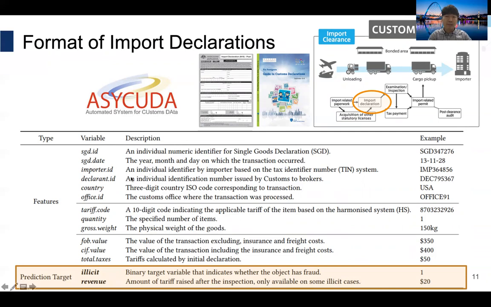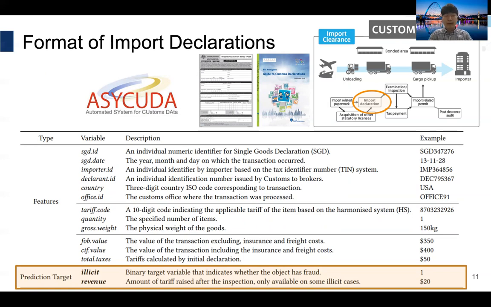In this table, we mention them as importer ID, declarant ID, country code, tariff code, quantity, and its FOB value.